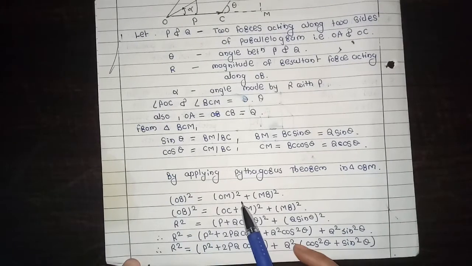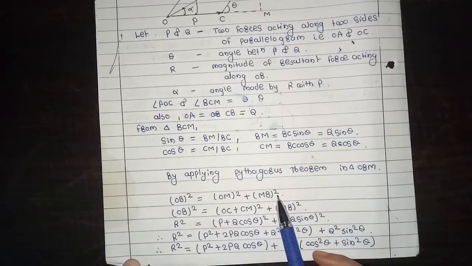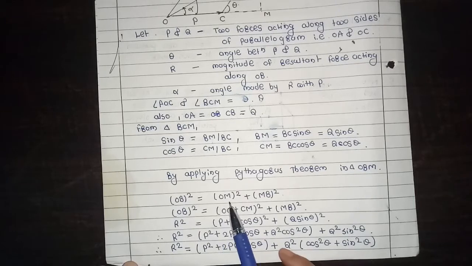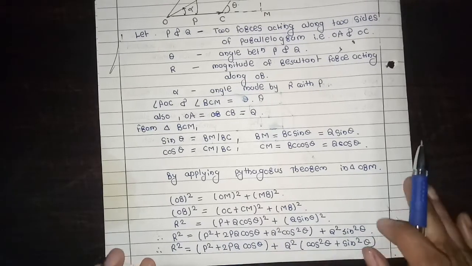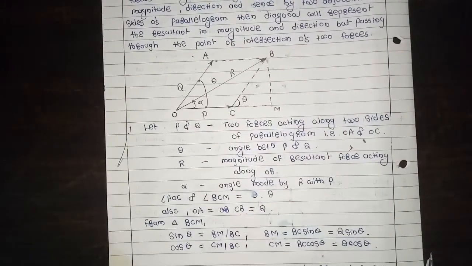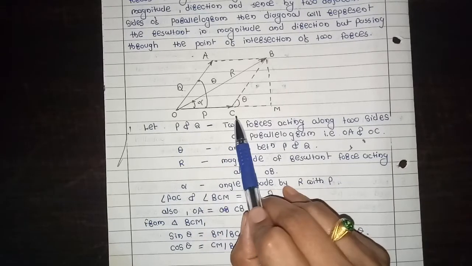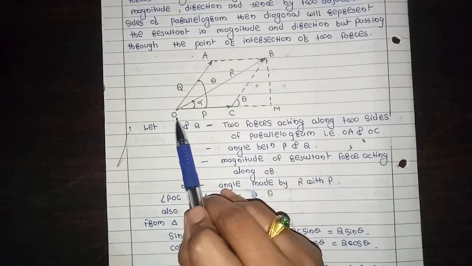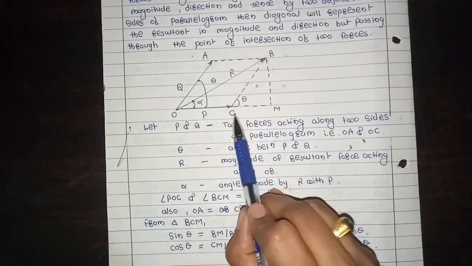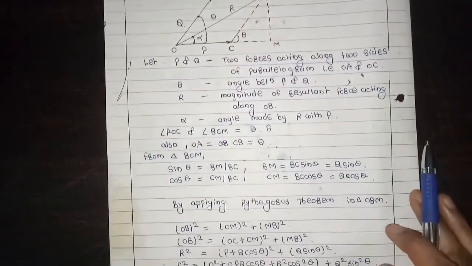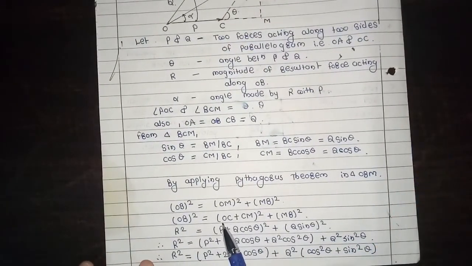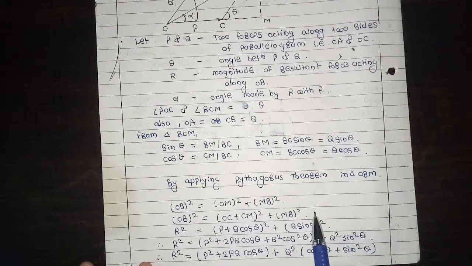Then we can write OM is equal to OC plus CM. So OB square is equal to (OC plus CM) whole square plus MB whole square.